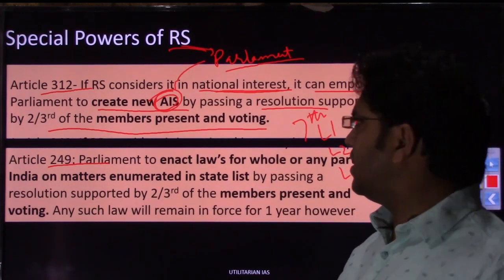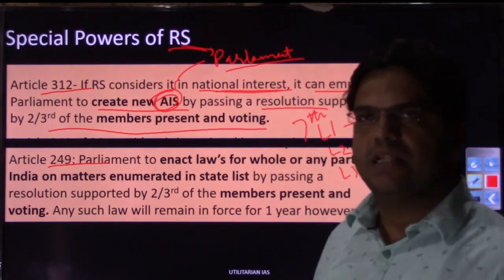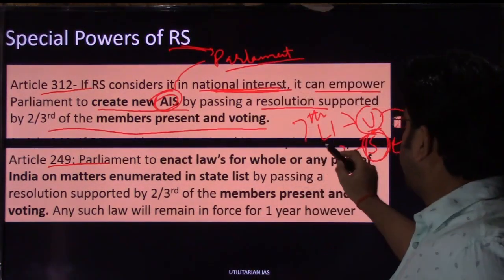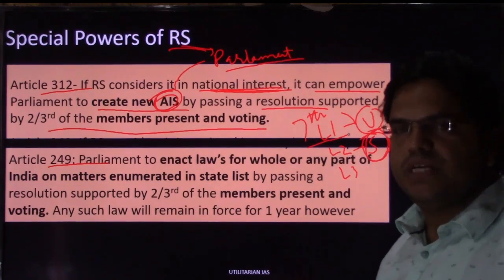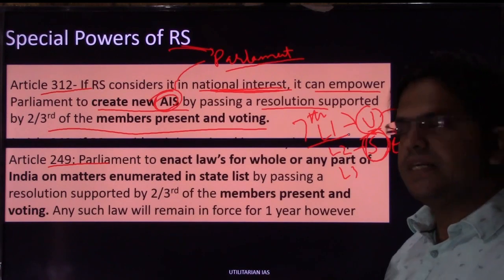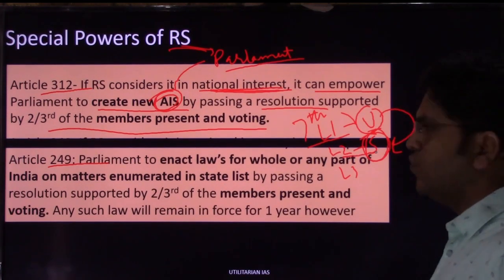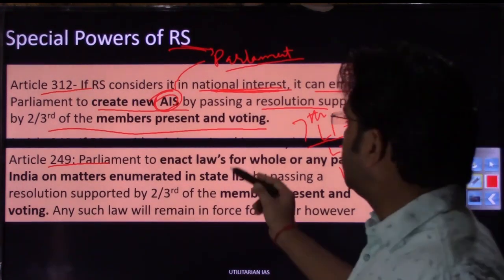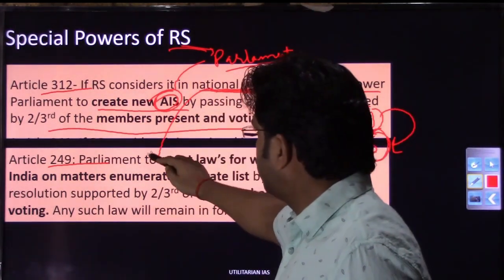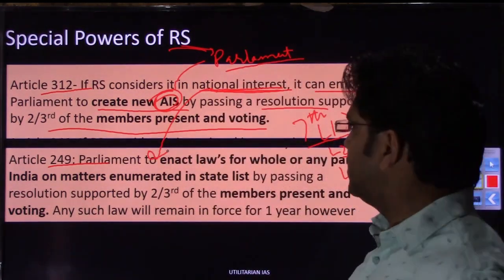But at any time, if Rajya Sabha feels that it is in national interest, again the same reasoning, right? Right now, as per the 7th schedule, the union is legislating on the union list, that is list 1. The state is legislating on the state list, that is list 2. But at any time, if Rajya Sabha thinks that it is in national interest, that word has not been mentioned in 249, I will correct it, right?